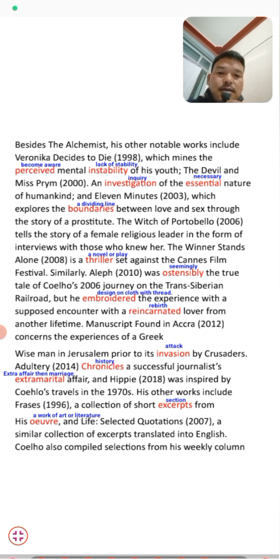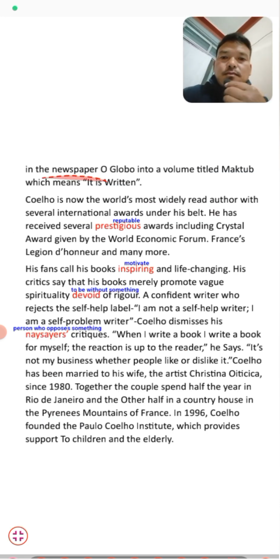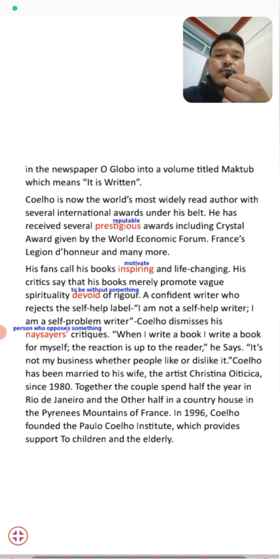Now Coelho has compiled a selection from his weekly column in the newspaper O Globo into a volume titled Marked Up, which means written. So, students, he had started writing a column in the newspaper O Globo.